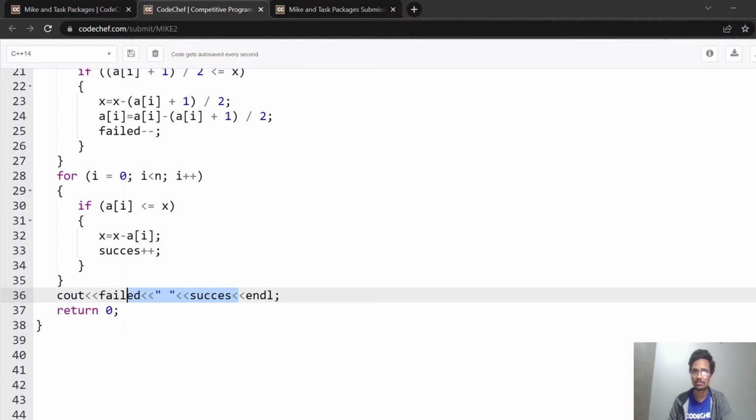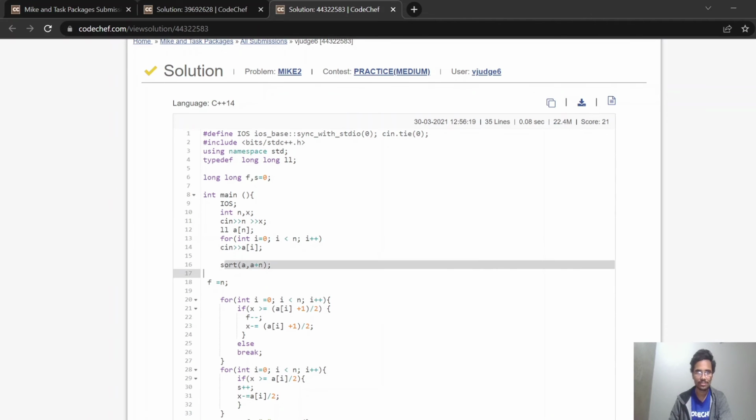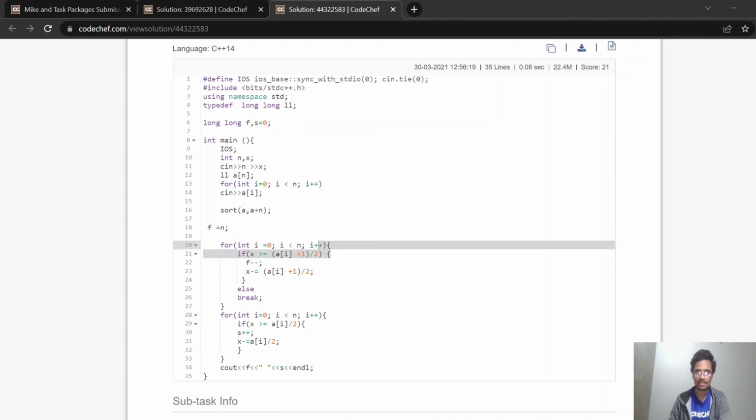Now let's move to some error code. So this is our first error code, written in C++, n, x, and we take input as an array. Now we have sorted this array. So for i equal to 0, i less than n, i plus plus, every time we are calculating that value, if this value is less than or equal to our x, then we are simply decrementing our failed packages, and we are decrementing our x. So x is equal to x minus (array of i plus 1) divided by 2, and we also have to decrement our array of i.